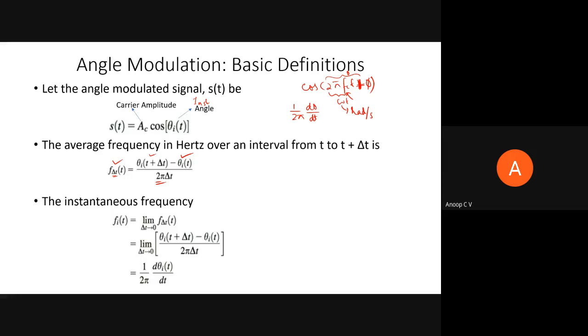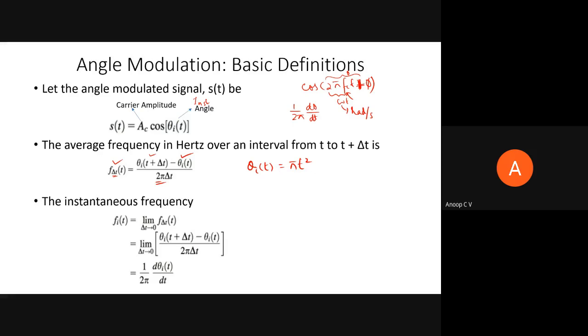For example, I'll take a simple example. Say theta_i(t) is equal to pi t squared. Theta_i(t) is a function of time.